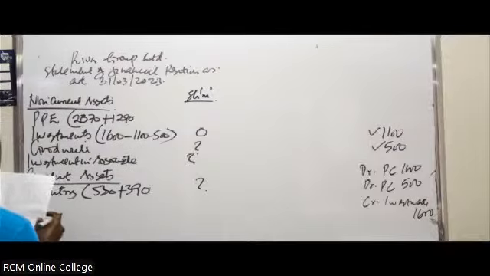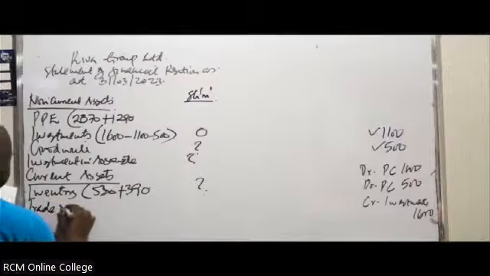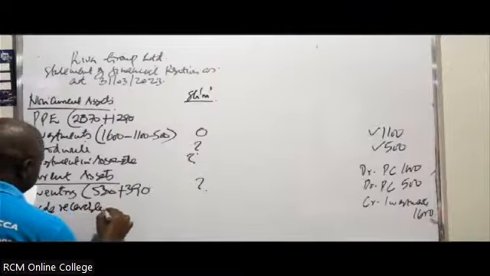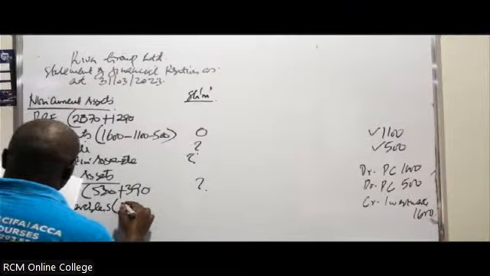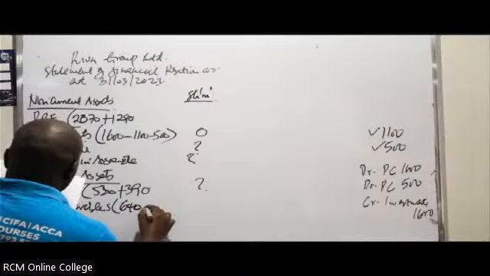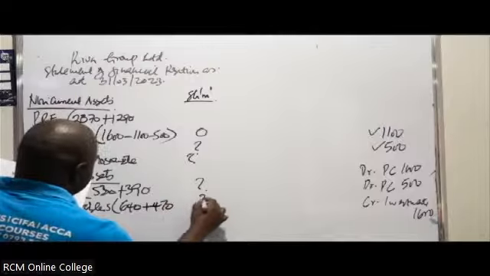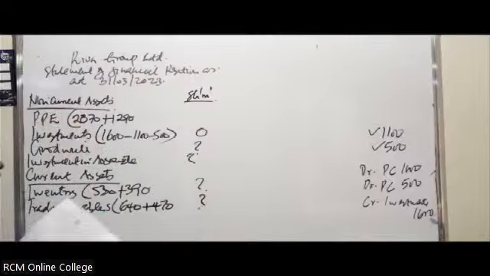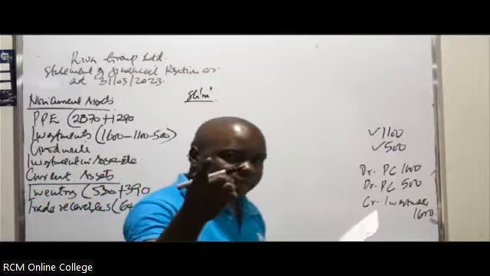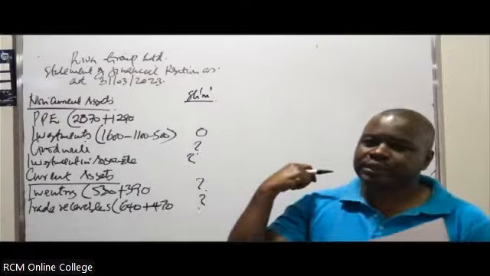Then in this case, we go to what? In trade receivables. We have trade receivables. So in this case, we have 640 plus 470. But this one you must have already known. It will likely be affected by an intercompany balance, which we've already been able to see in the additional information.